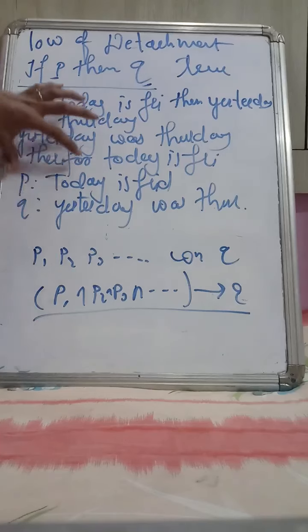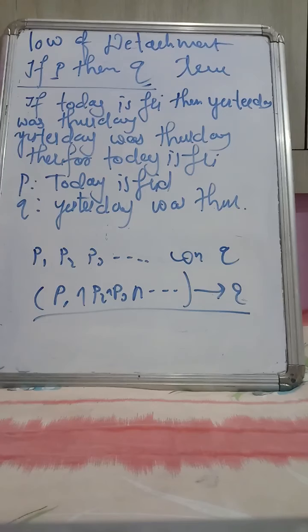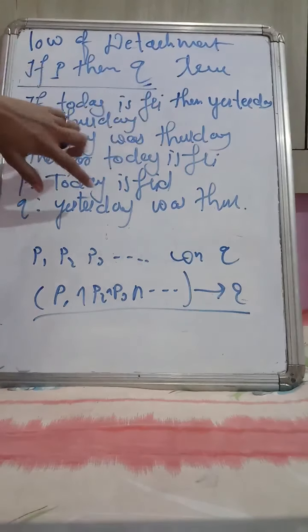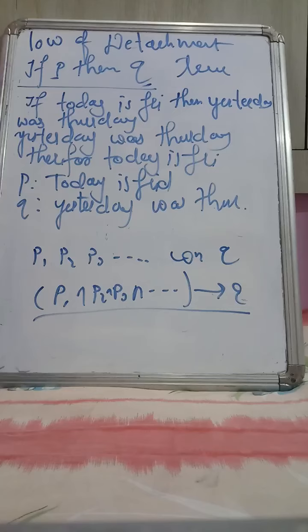See here, it is the same. If today is Friday, then yesterday was Thursday. Yesterday was Thursday. Therefore today is Friday.